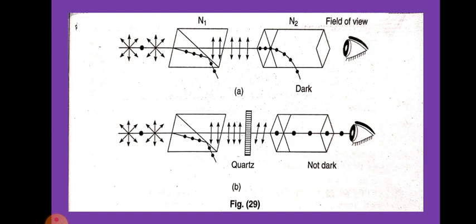Second point: the amount of rotation theta produced by an optically active substance is proportional to the thickness L traveled, that is theta proportional to L. Third point: in case of solutions and vapors, the amount of rotation for a given path length is proportional to the concentration C of the solution or vapor, that is theta proportional to C. Fourth point: the rotation varies inversely as the square of the wavelength lambda of light, that is theta proportional to 1 by lambda square.